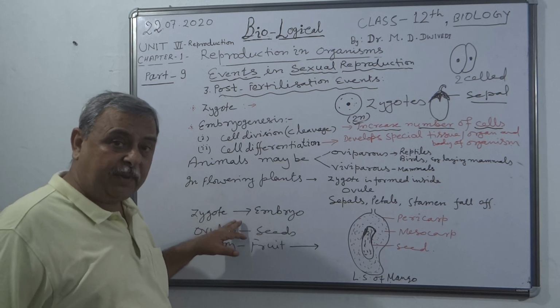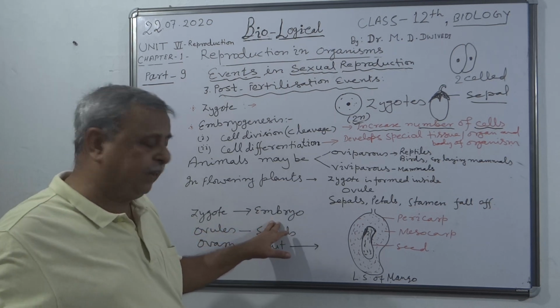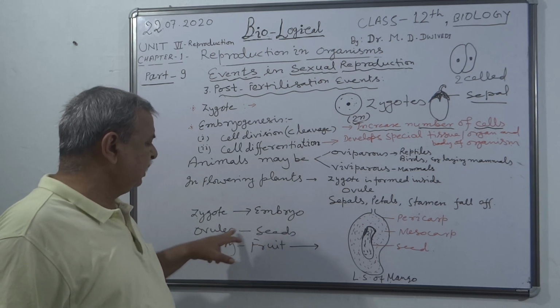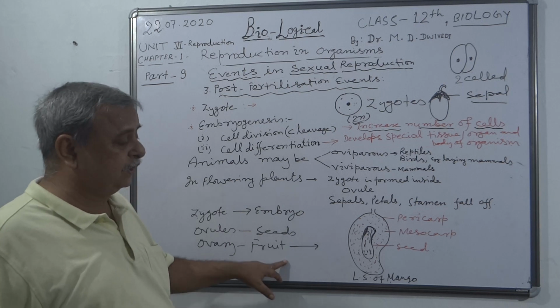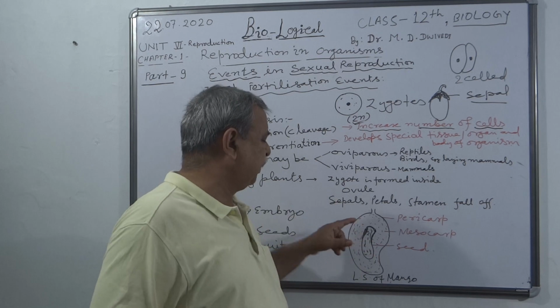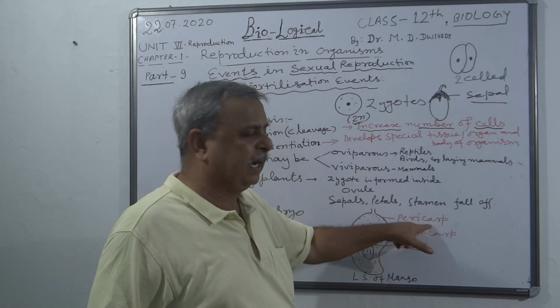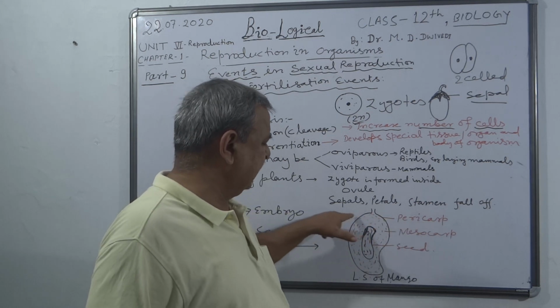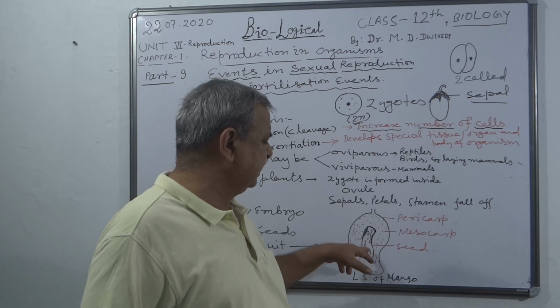जाइगोट इनका क्या होता है भविष्य? तो जाइगोट डेवलप्स इनटू एम्ब्रियो, द फ्यूचर बेबी प्लांट, एंड द ओव्यूल forms the seeds and ovary forms the fruit. When you visualize a fruit, it is well protected by an external covering that is called pericarp. Pericarp is the external thin covering and it protects the seed inside it.